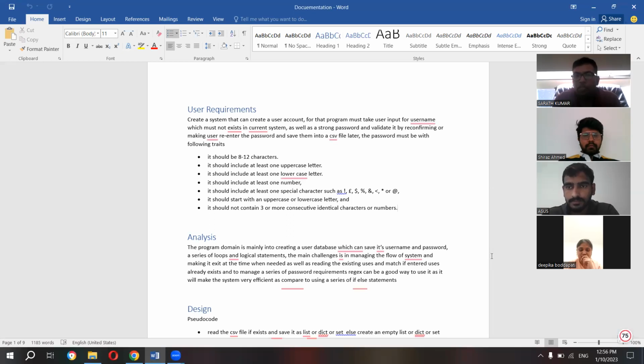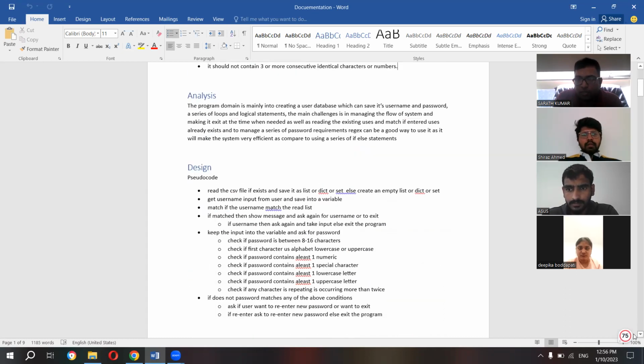So based on those user requirements, we made some analysis and design. My fellow mate, Mr. Shiraj Kumar, will explain how we did our analysis and design. Shiraj, please go ahead. As per the requirements and the conditions explained by Mohan, I have done the analysis and design.